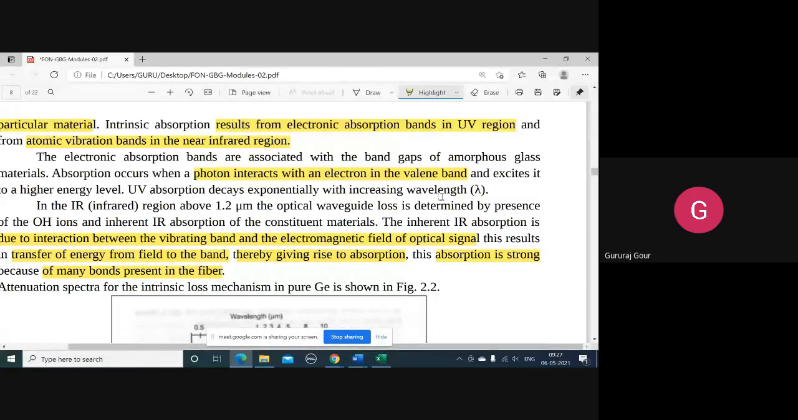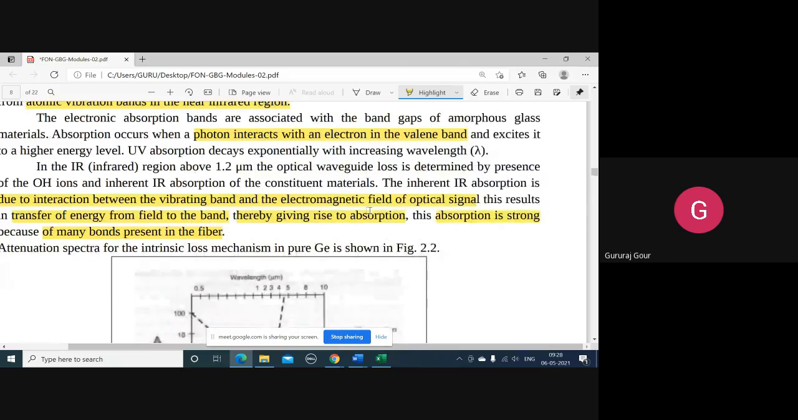UV region absorption is mainly concerned with the interaction between the photon and the valence bands of the UV region, whereas the IR region, the near infrared region, is concerned with the interaction not between photons, but between the electric and magnetic field components and the vibrating bands of the IR region. That actually results in the transfer of energy from the field to the band.